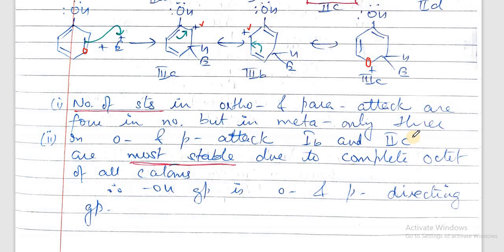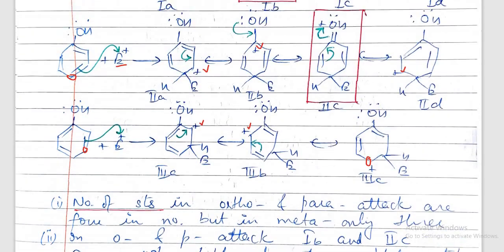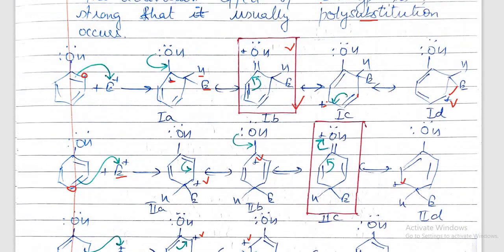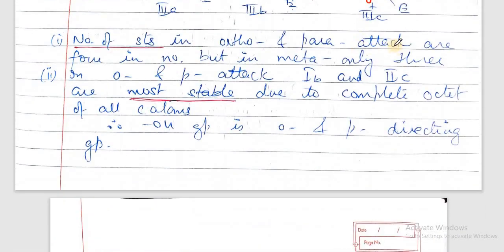Greater the number of structures, greater the stability. And in ortho and para attack, there are 2 structures that are most stable. Why? Because all the carbons of the ring have complete octet in those structures. That is, in these 2 structures, if we see carefully, this whole ring has no positive charge. So the carbons of the ring have complete octet. So these are the most stable structures. But in meta, there is no such structure. So therefore, we can say that OH is an ortho and para directing group.